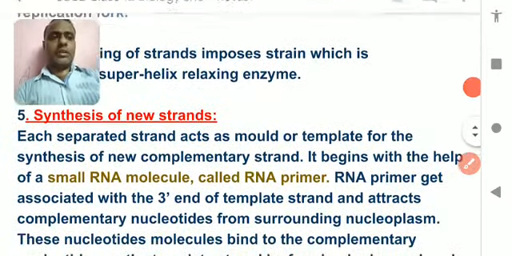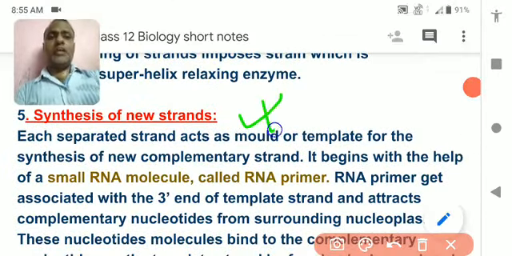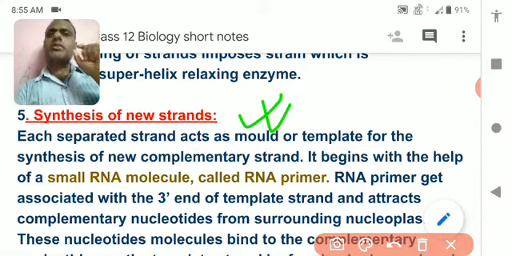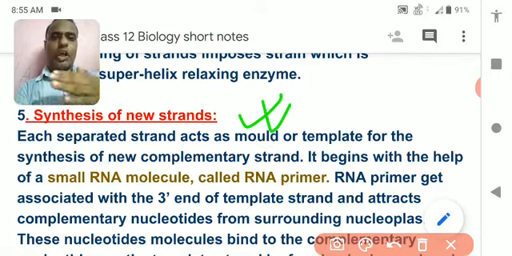Now, you only have to learn the important point with 2 or 3 lines that explain that particular point. Understood? A lot of things have been written in the points, although you have to do only 2 to 3 lines which explain the particular point. Now, synthesis of new strands.